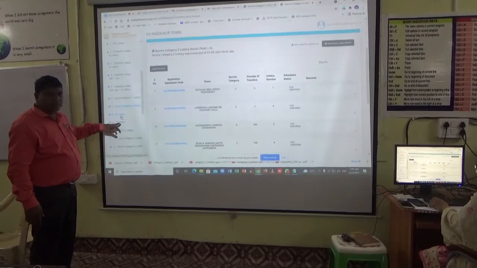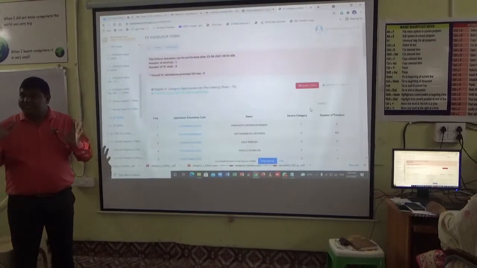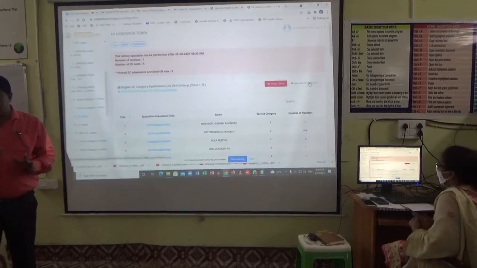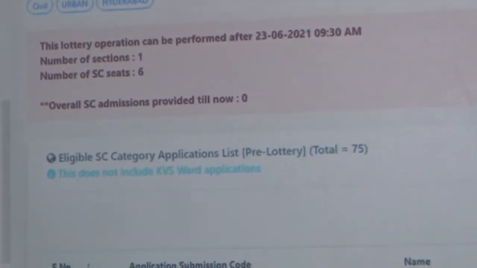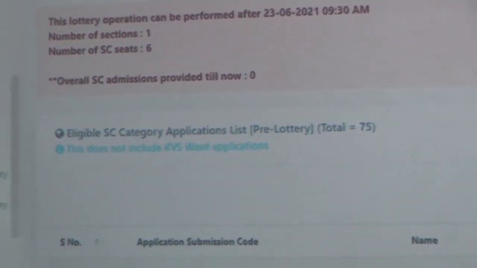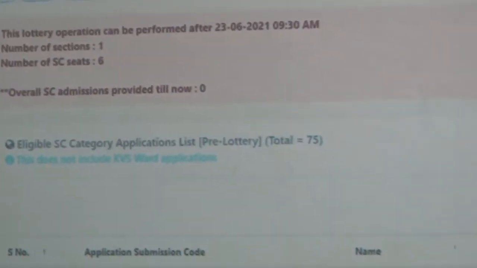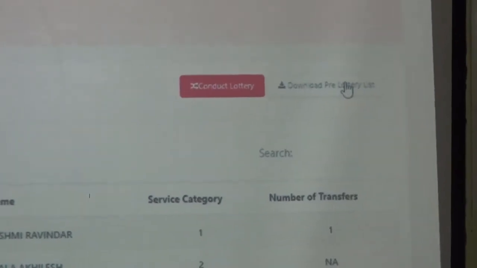This is also very important. Suppose 6 seats are there in RTE. If you do not fulfill the 6 seats in RTE, then the SC waiting list will be taken. SC is not separate here. Out of the 6 in RTE, some are there, 3 seats are there, or some are vacant, then we have to consider SC. Suppose out of 6 children, 5 admitted and 1 has not joined, then you have to consider the SC lottery.